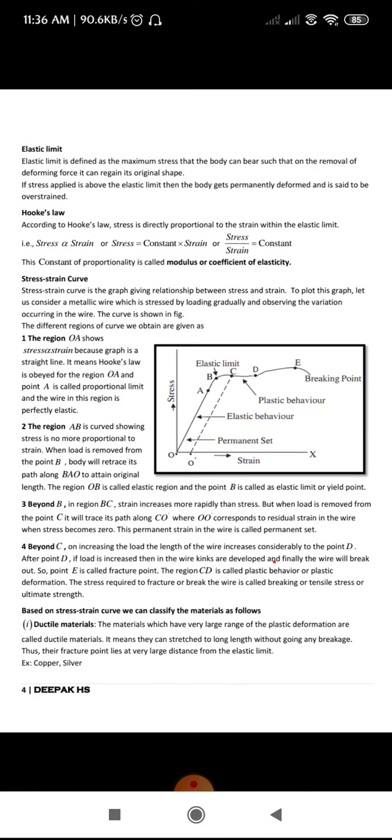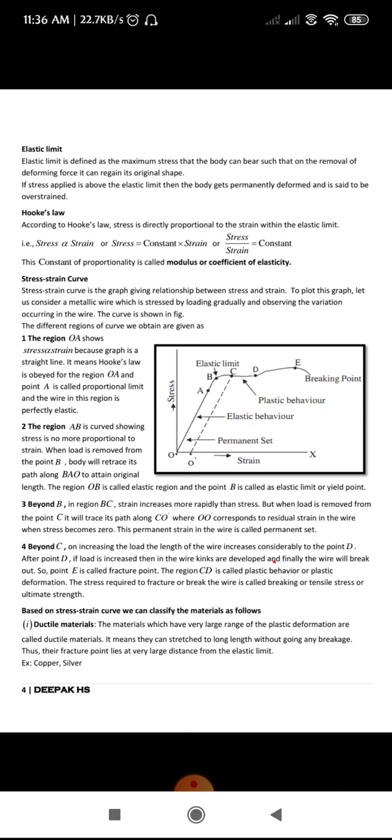So in the second region, when you increase the weight compared to the previous one, the stress is more proportional to strain. Just observe the graph. Even if you remove the weight from the wire, the wire retraces its path.